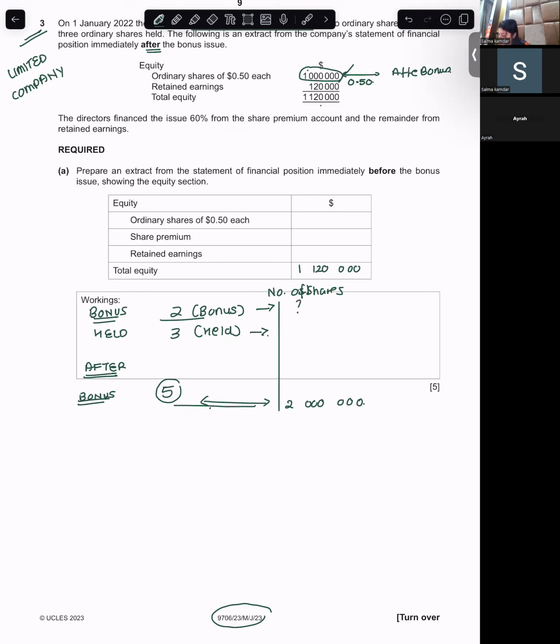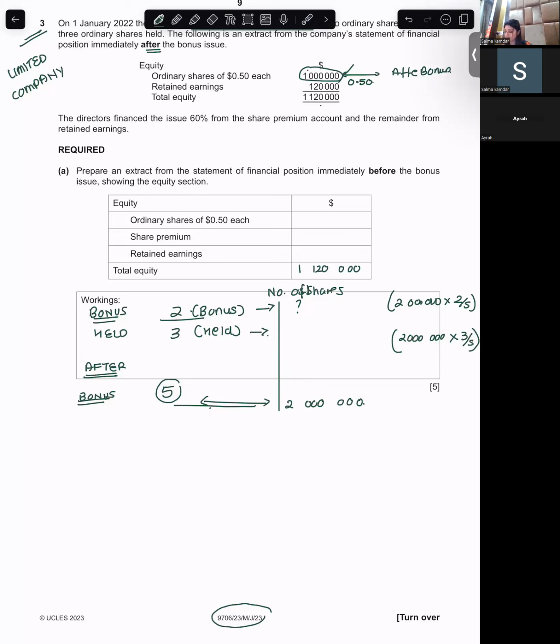So what is bonus? 2 million into 2, cross multiply, divided by 5. This would give me bonus. And what is the number of shares held before the bonus? Into 3 divided by 5. Are you with me?